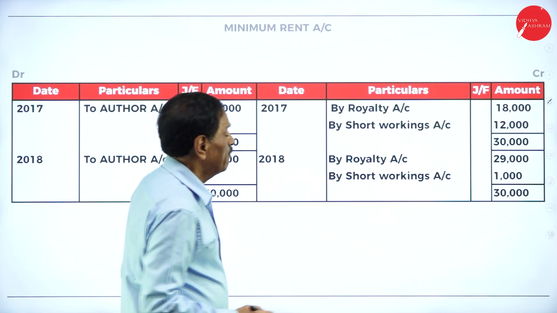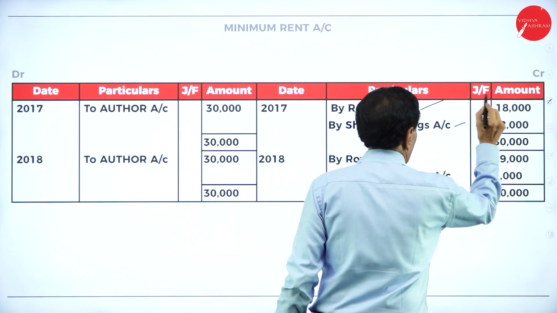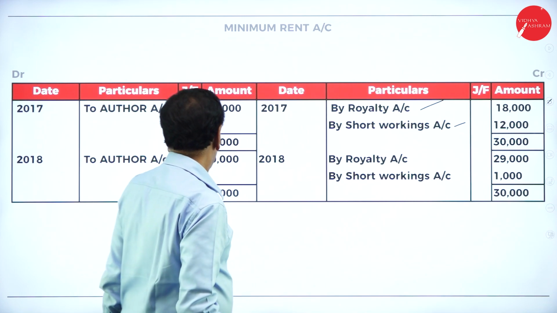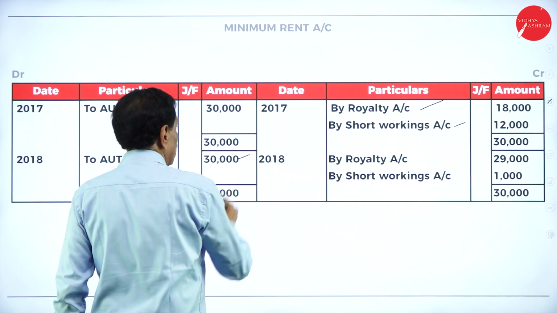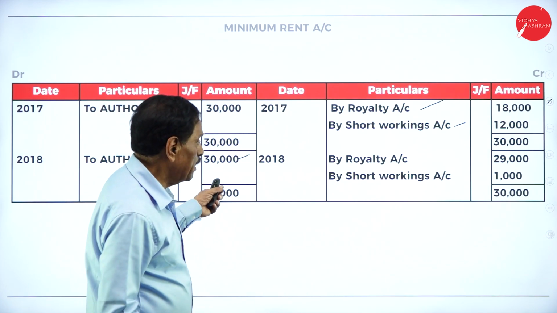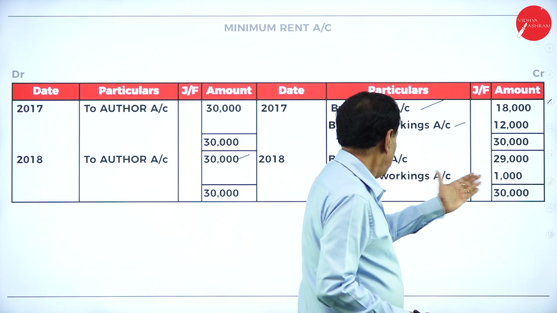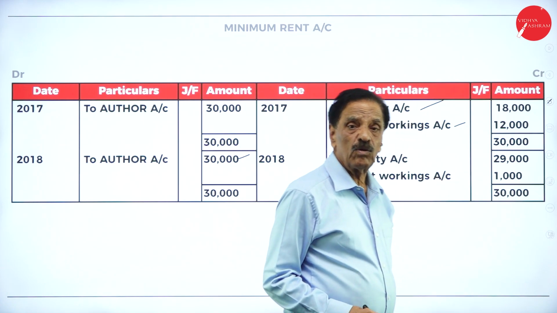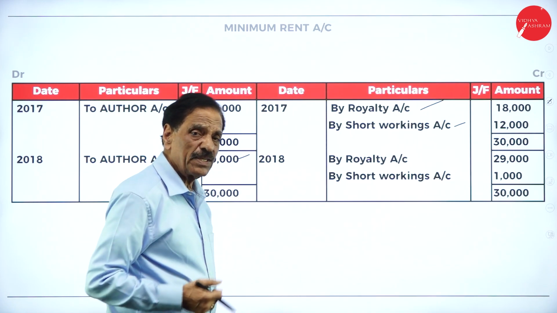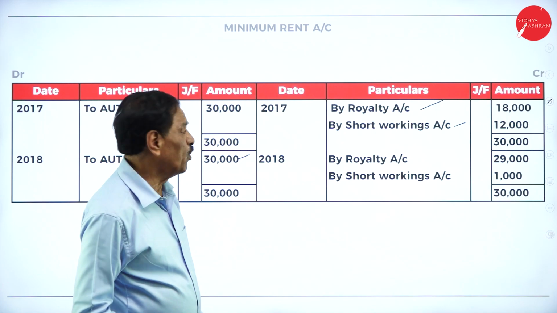Same thing you are doing. We received 18,000. How much shortage? 12,000. Next year, once again, we are paying the minimum rent of 30,000. For that, how much royalty received? 29,000. How much short working? 1,000. So in the next year, there is no question because royalties are more.